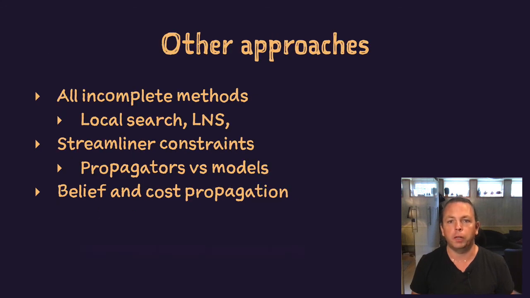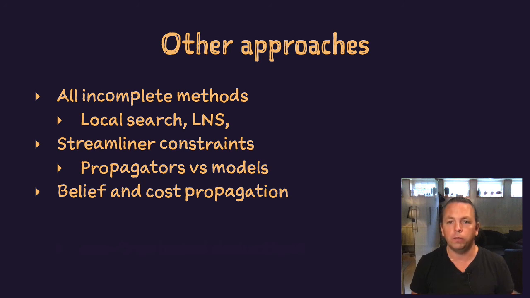We think that half-checking propagators is a new and interesting idea, and that we as a constraint programming community should explore it more. Part of that exploration naturally needs to be how our technique relates to other incomplete methods. Importantly, this is not a competition, there can be synergies. The most closely related technique is probably streamliner constraints.